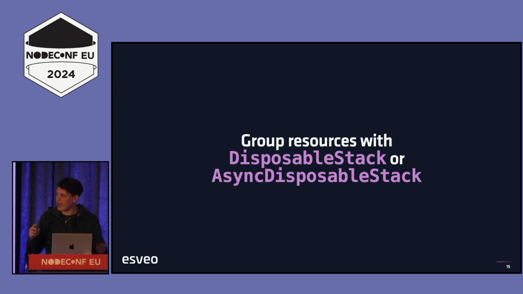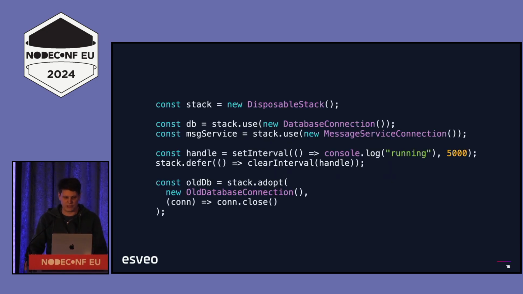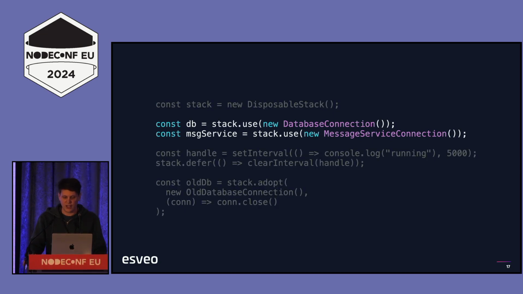A disposable stack is a stack of different resources, and we can look at a bit of an example here, messing around with a bunch of different stuff. A disposable stack is an object that we can create with a constructor, and then the first thing that we can do is use things inside this stack. This is very similar to the using syntax, but a bit more dynamic and not bound to specific syntax or specific scopes.